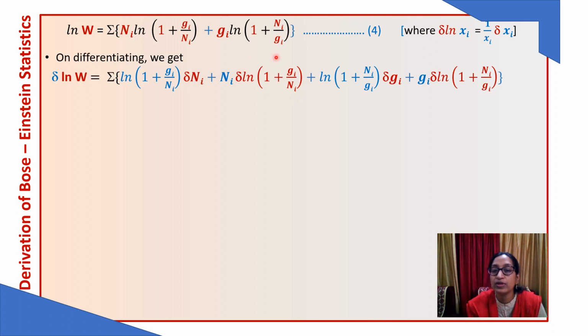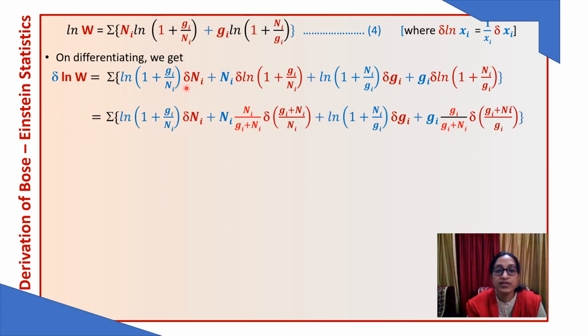Ni will go in the numerator and Ni plus Gi will come down. Okay. And we have del xi. We can write the differentiation of this. Similarly here also we can write this as (Gi plus Ni) upon Gi. 1 by x will be the inverse of this and xi will be this term. So let's see what do we get.